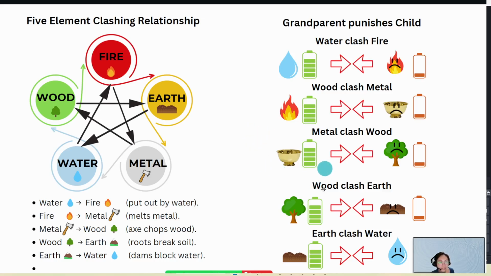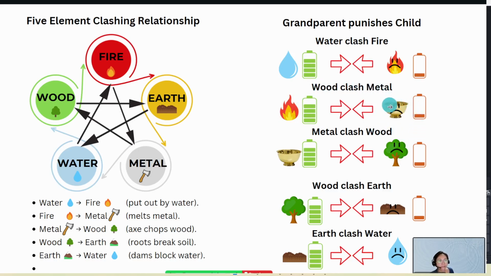Wood clash metal. Oh, this one is a wrong symbol here. It should be fire clash metal. I put in the wrong text here, it's a typo. So fire clashes with metal.